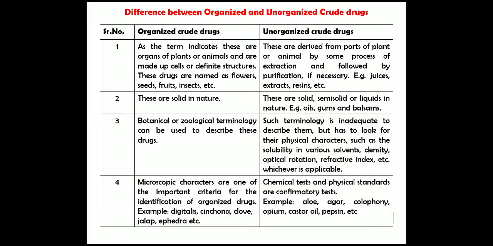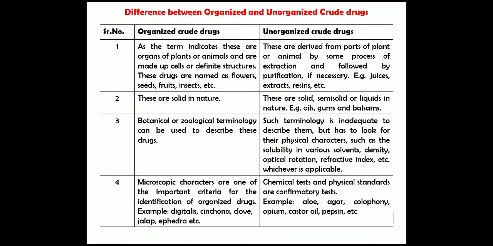Botanical or zoological terminology can be used to describe organized drugs. In unorganized drugs, such terminology is inadequate to describe them, but we have to look for their physical characters such as solubility in various solvents, density, optical rotation, refractive index, etc., whichever is applicable.